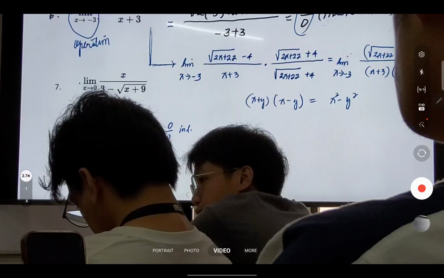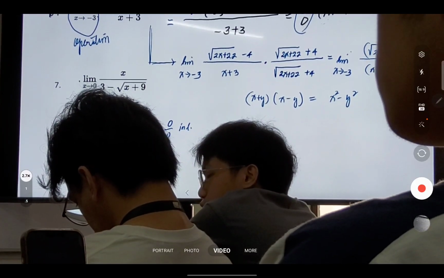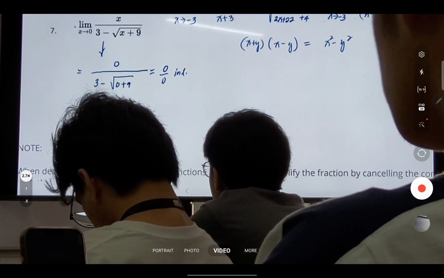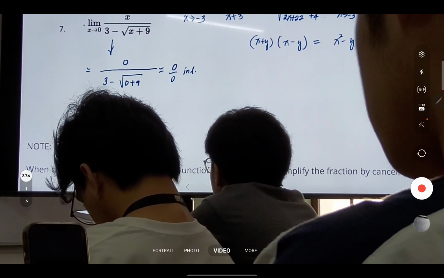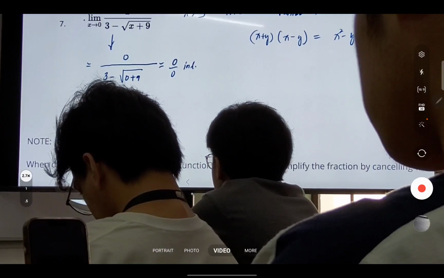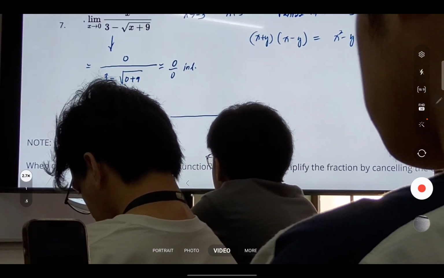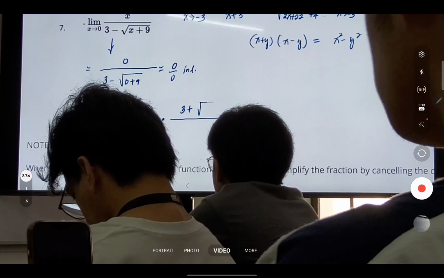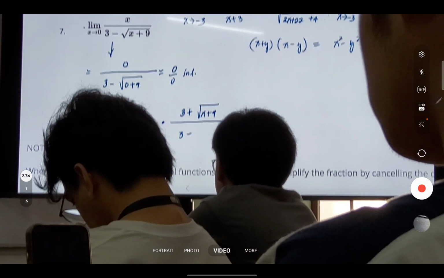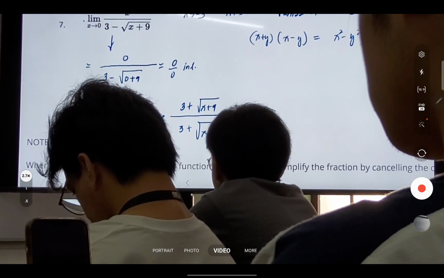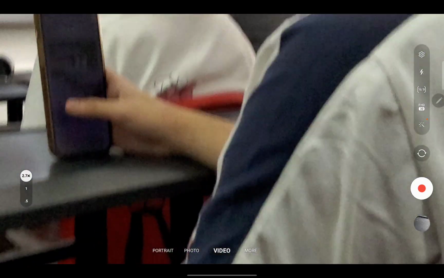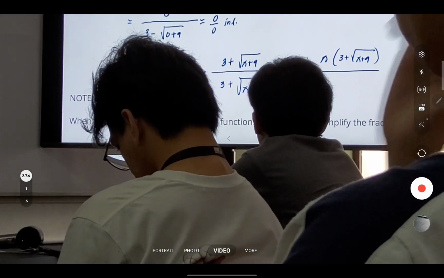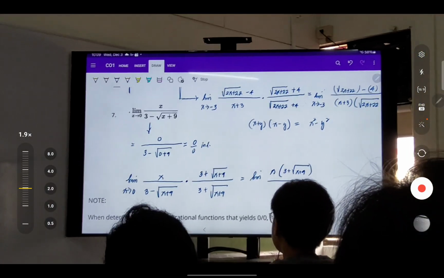So, what do you do? Conjugate. We multiply by the conjugate. We have the limit of x over 3 minus the square root of x plus 9, times 3 plus the square root of x plus 9 over 3 plus the square root of x plus 9, as x approaches 0. So, this will give you the limit of x times 3 plus the square root of x plus 9 over what? 3 squared is what? 9.